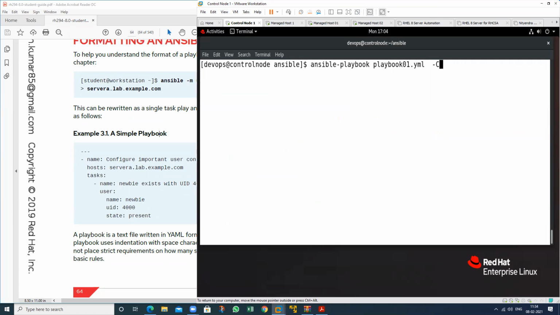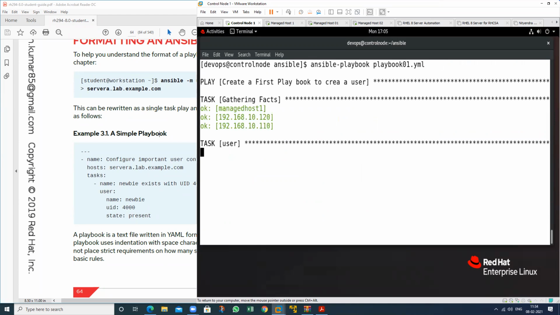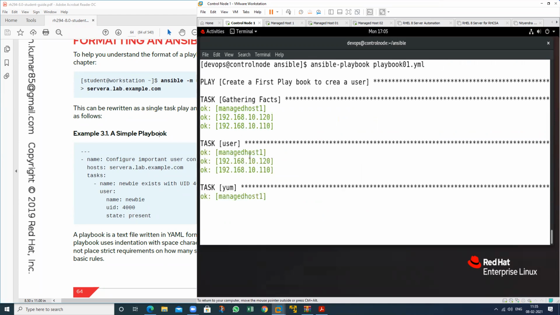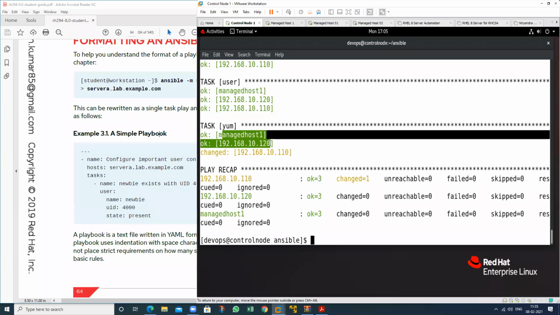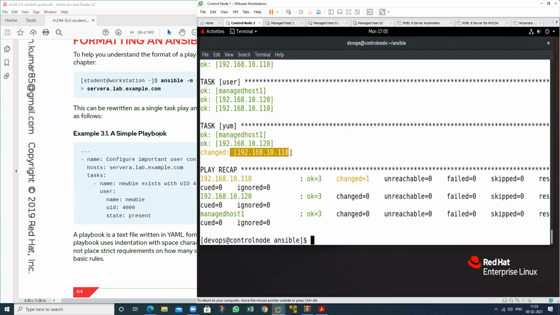So now run this particular command again. See, the change will occur because in these two machines the httpd is already installed. In this machine there is no httpd because the error is regarding the yum. There is no repository available, yum repository local. Now run this particular command again.